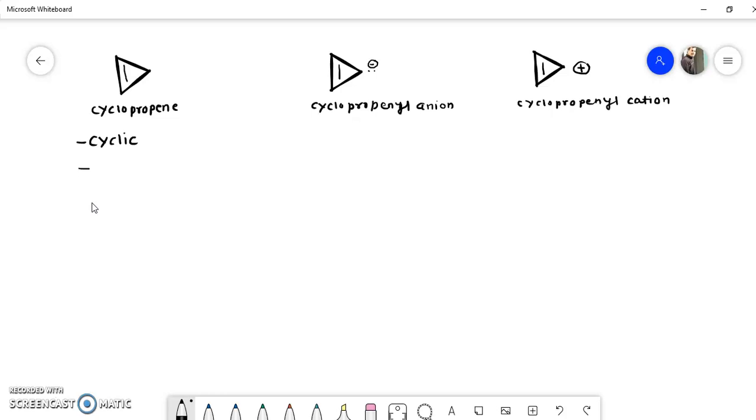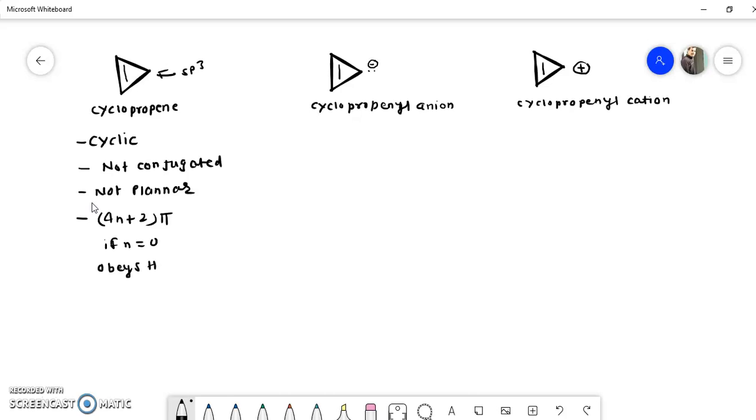Then whether there is an alternate single and double bond, you will find here that there is no alternate single and double bond, so you can say this is not conjugated. Again you will find here that this carbon is sp3 hybridized, so it is not planar. Again there are 2 pi electrons, that means it obeys the 4n plus 2 pi electron rule. If n is equal to 0, then it obeys the Huckel rule.